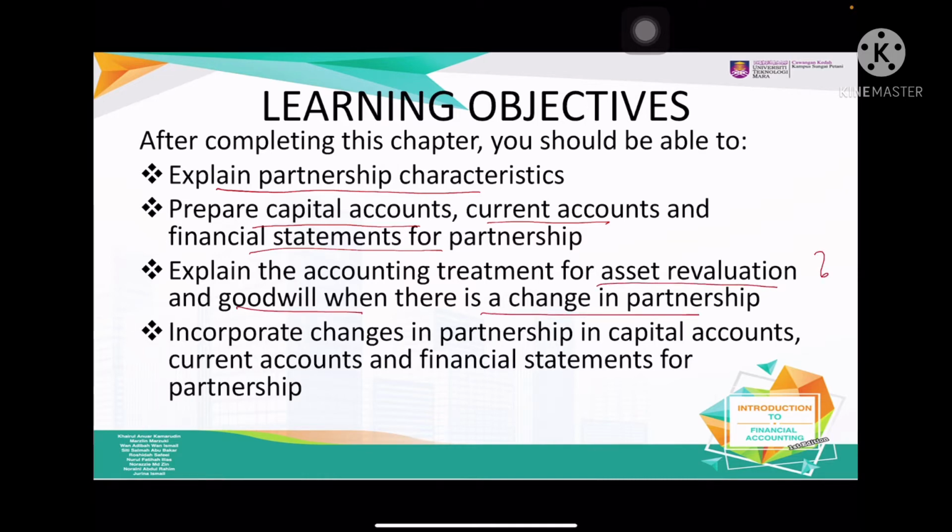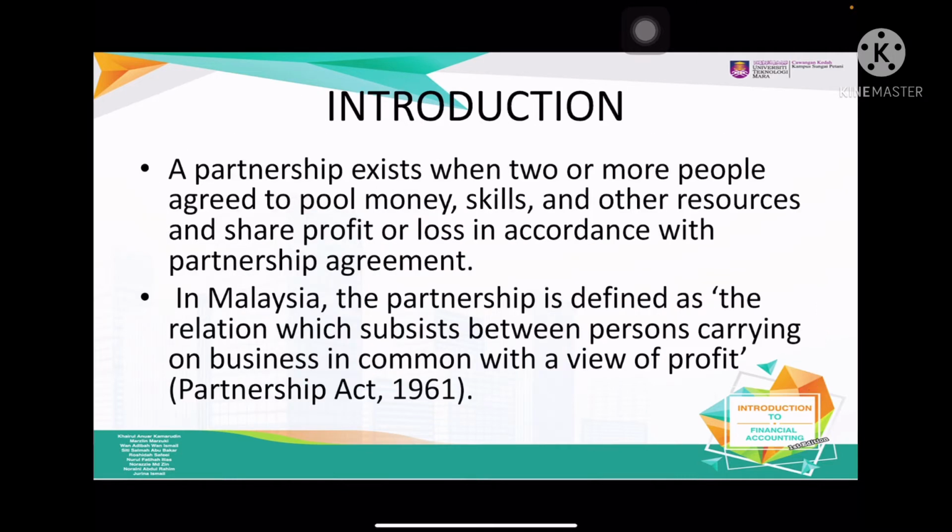This one is only theory. And then incorporate changes in partnership in the capital account, current account, and financial statement. This also is only theory, required for your syllabus.